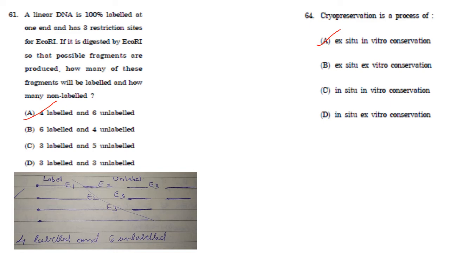Then next one, cryopreservation is a process of. So cryopreservation, it is a process of ex situ in vitro conservation. Answer is option A. So conservation of selected plants and animals in selected area outside their natural habitat is known as ex situ conservation. This is ex situ, this is cryopreservation. It is an ex situ in vitro conservation.